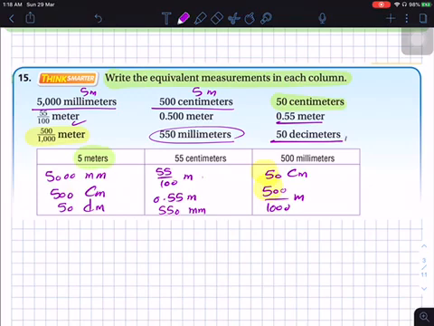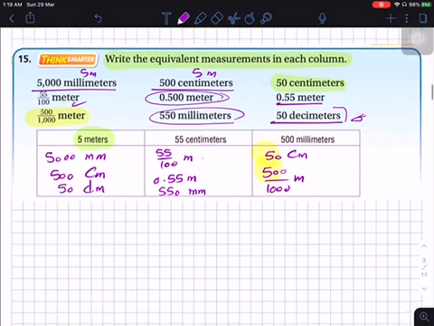And this one, no, this one is 5,000 millimeters. This one, if I multiply by 1,000, it will be 5 only. So that's enough. I think we did all.